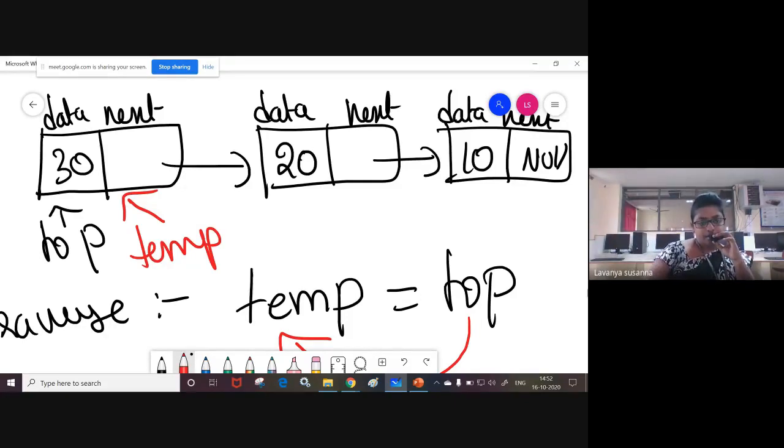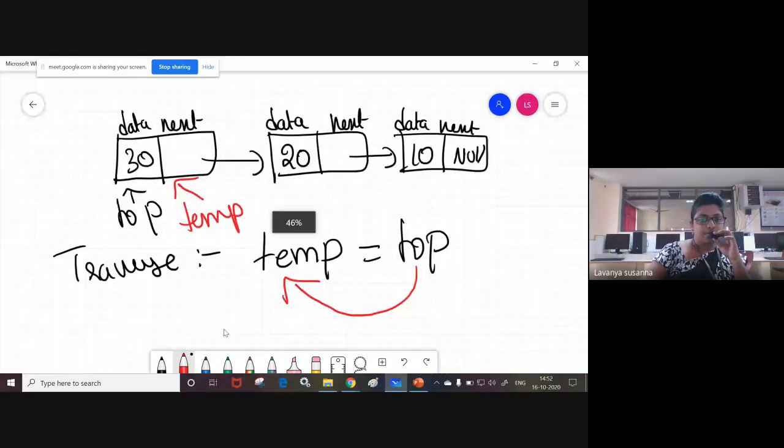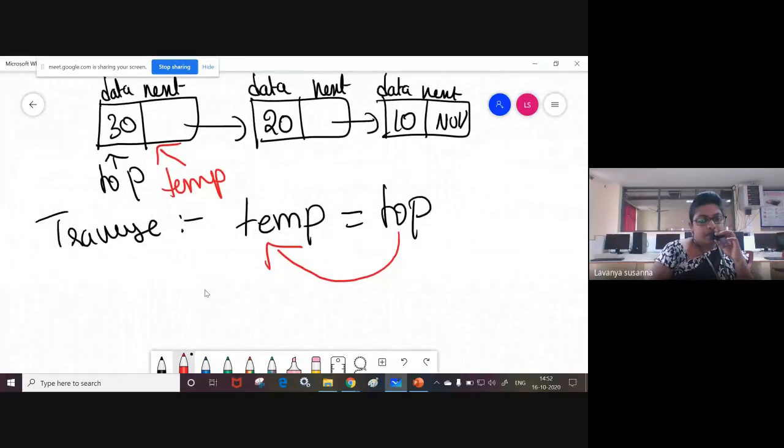Temp equal to top, the top address you are assigning to temp. Temp is pointing to the topmost node. Now using this temp you are going to traverse each and every node. I'm explaining the logic only. You have to develop the algorithm.